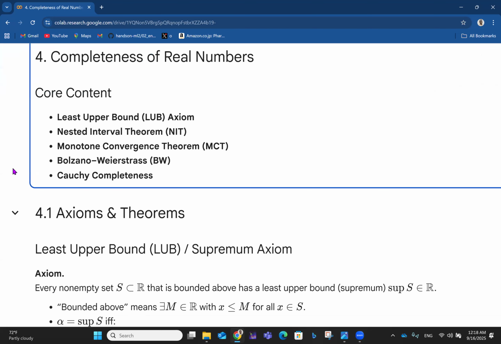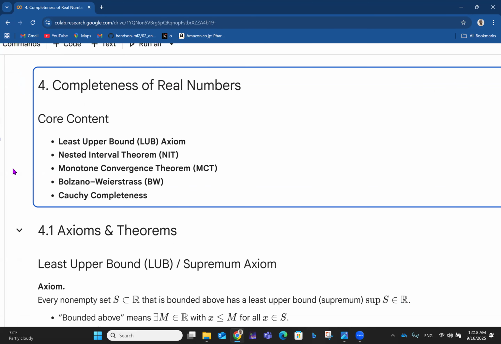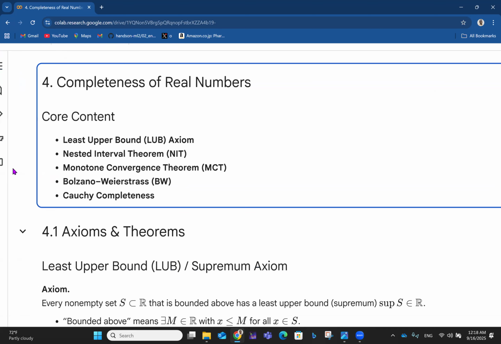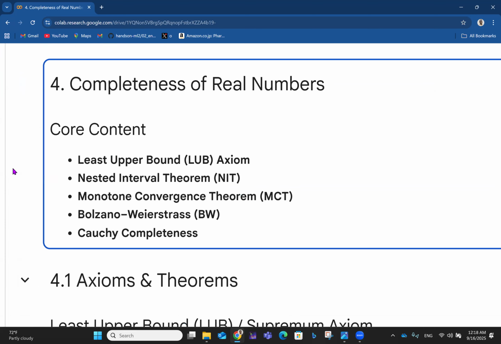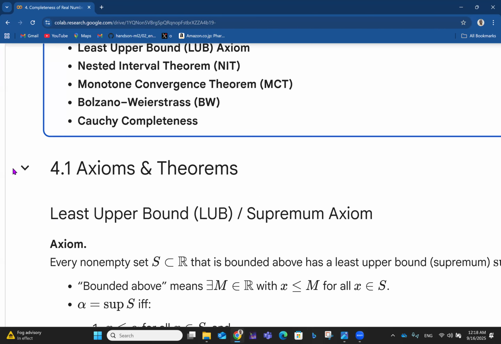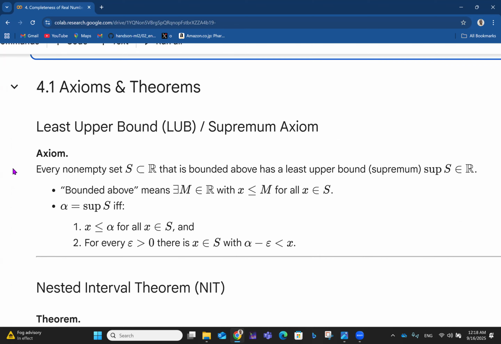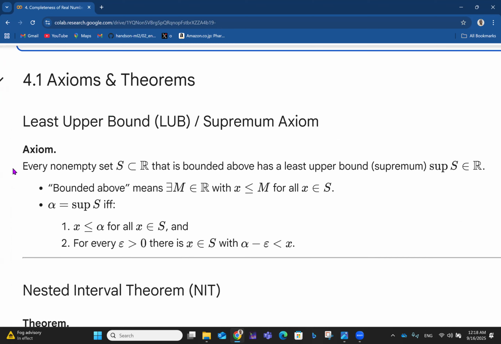Okay, the content to be considered here will be about some axioms like the least upper bound axiom, nested interval theorem, monotone convergence theorem, Bolzano-Weierstrass theorem, and Cauchy completeness. So let's move straight on to talk about the axioms and theorems, starting with the very first one, the least upper bound, or LUB slash supremum axiom.